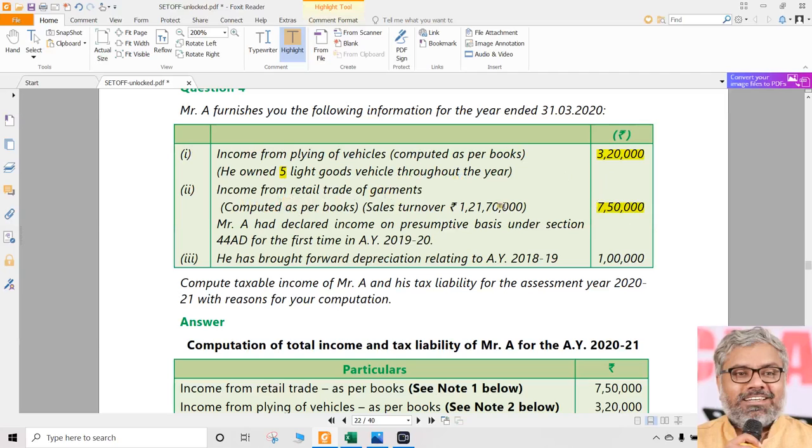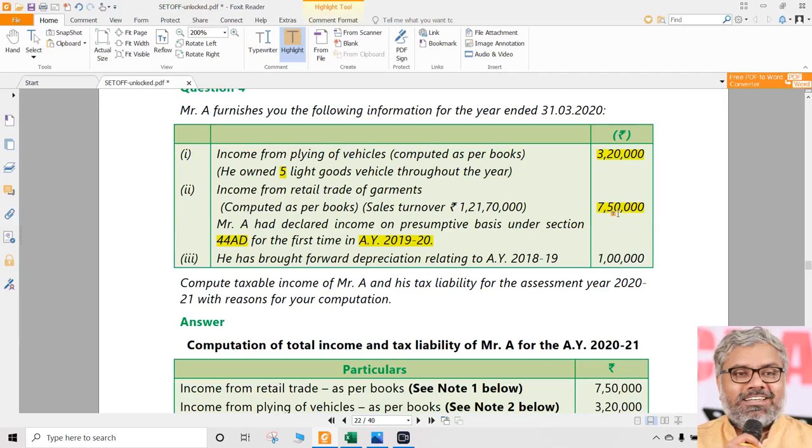This is profit 7,50,000. Of course, turnover is 1,21,70,000. Is he eligible for 44AD? Absolutely yes, because his turnover is not exceeding 2 crores. And he has declared income on presumptive basis for the first time in the assessment year 2019-20. Our assessment year is 2020-21. Last year, assessment year 2019-20, he already declared under 44AD. And you should remember that also. Once you declare under 44AD, you want to come out, you can come out, but you cannot come back once again for the next 4 years.